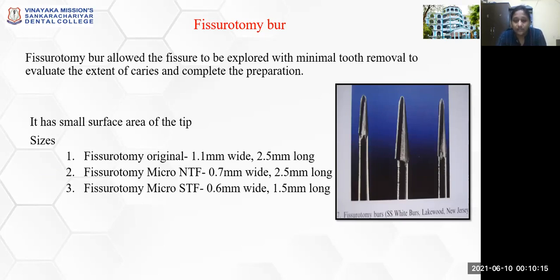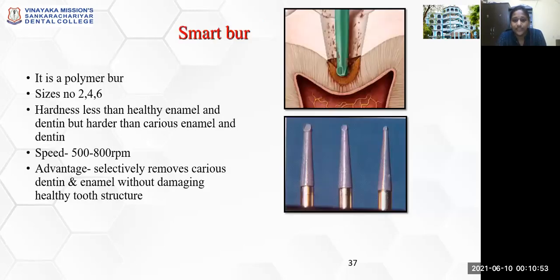So all these types of burr will have a minimal surface area and will remove only a minimal amount of the tooth structure, and the major part of the tooth structure will be preserved, unlike in traditional cavity preparation methods, where you use conventional burrs, a number 2 size round burr, or a straight fissure burr that is thicker in diameter. So fissurotomy burrs have various sizes, from the original 1.1 mm width and 2.5 mm length to micro MTF and micro STF, which are 0.7 mm width and 0.6 mm width.